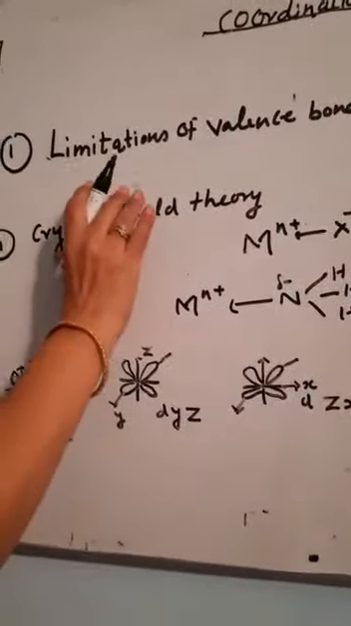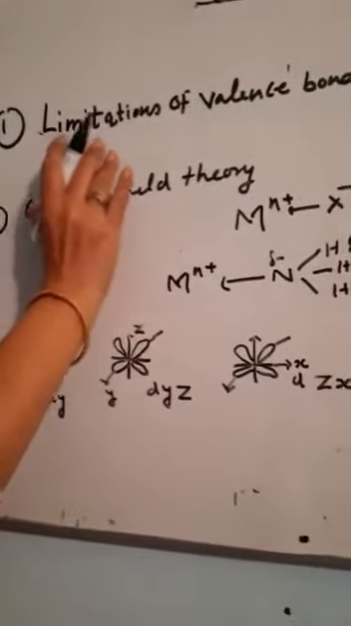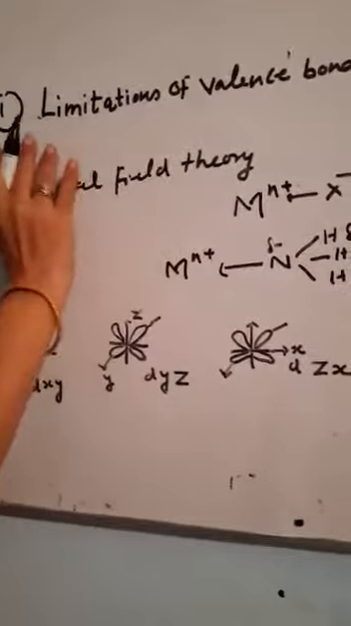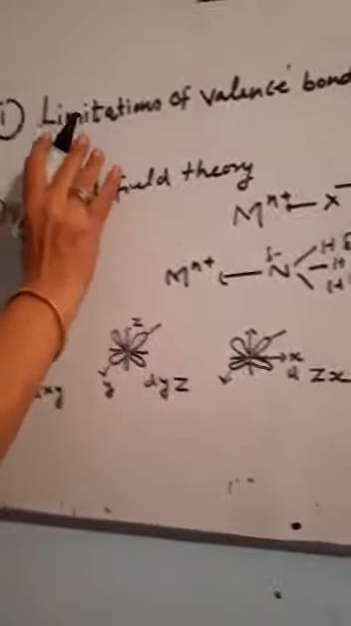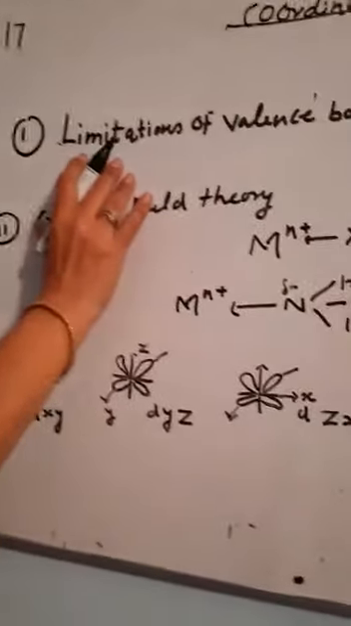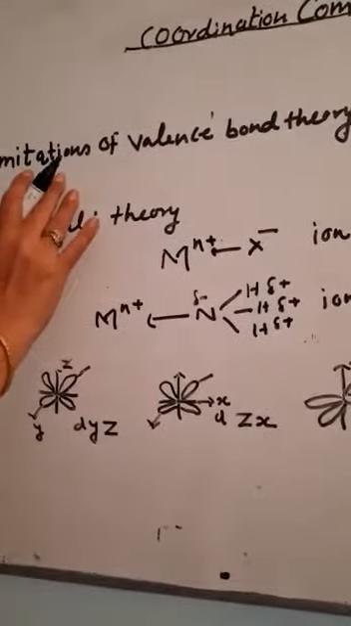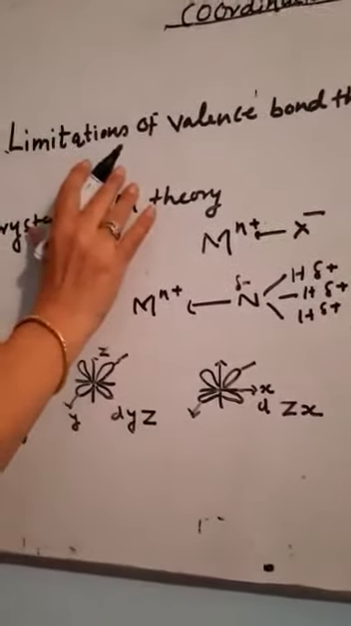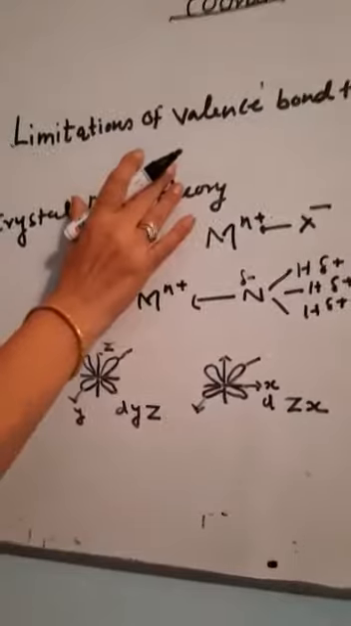But there are certain limitations of valence bond theory. The first limitation is that it involves a number of assumptions. It is tetrahedral, it is octahedral, and so many of them.